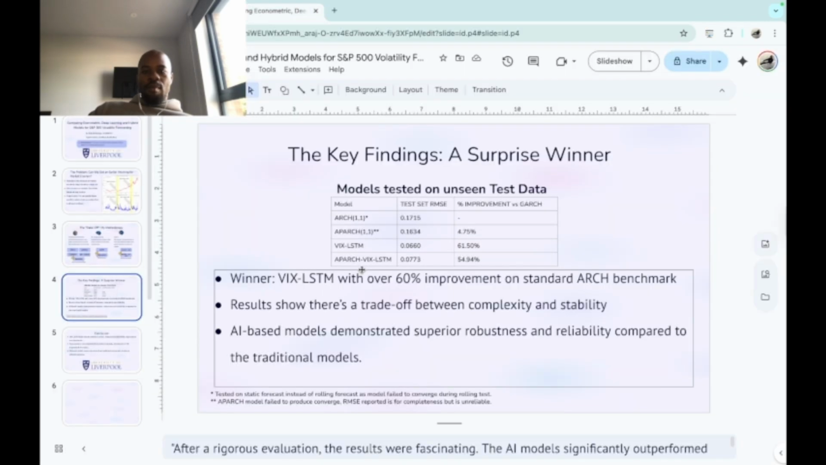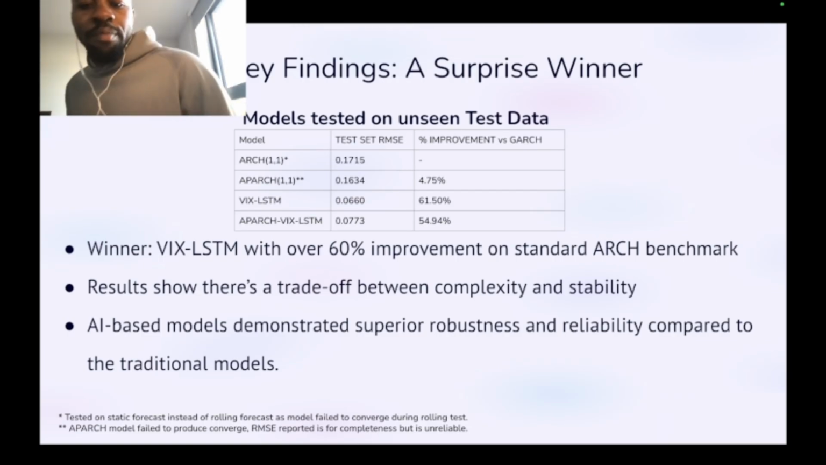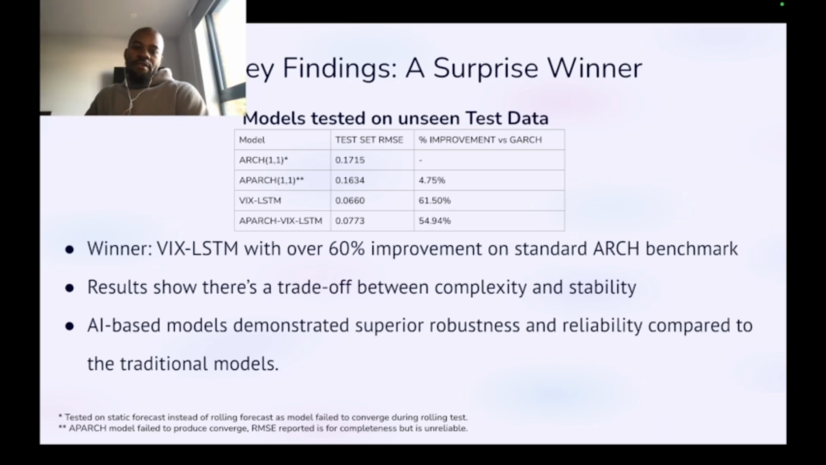And so you can see here that the ARCH was the baseline. The APARCH improved by 4.7% roughly compared to the ARCH. The VIX LSTM improved 61.5%, which is massive, and then the APARCH VIX LSTM improved by 54.9%, so almost 55%. So the winner was the VIX LSTM with over 60% improvement compared to the ARCH benchmark, which was slightly confusing for me because I thought the more data you give it, so you give it the APARCH data, you give it the VIX, you give it the S&P 500 log returns into the LSTM, I'd expected it to consistently improve the forecast, but it looks like there's a trade-off between complexity and stability.